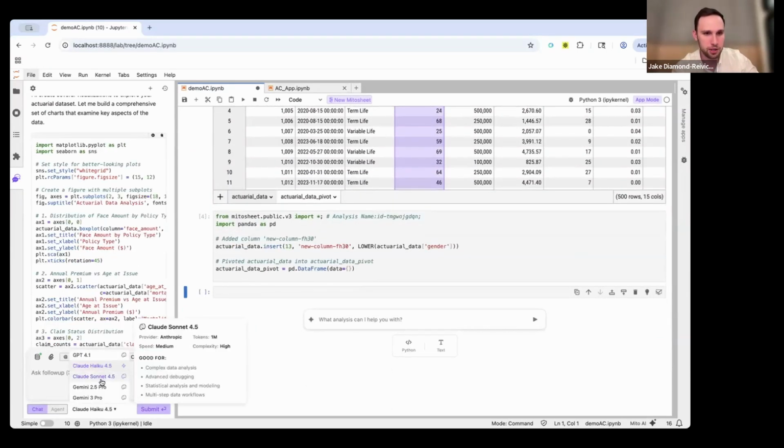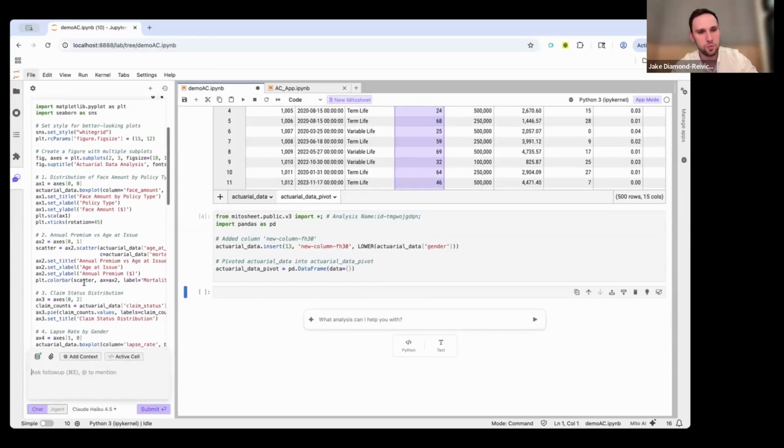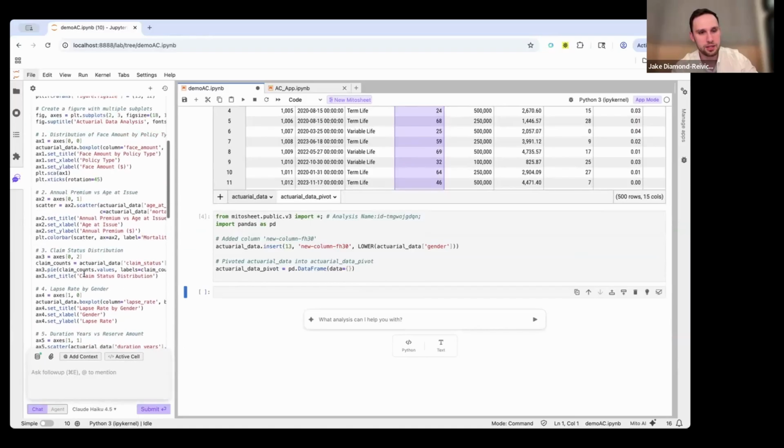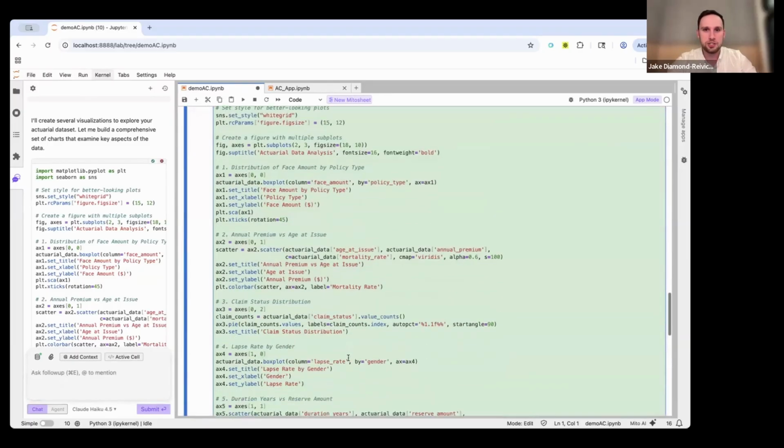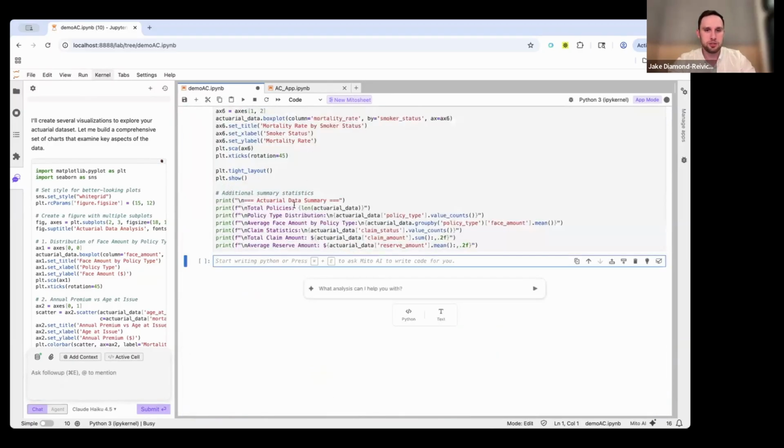If I come down here, I can see all the different models I can choose between. Claude Haiku is our fastest model. One thing you can do is you can attach your own model if you want. So a lot of enterprises we work with, they don't want to use these out of the box Claude or Gemini or ChatGPT models. They want to use either something open source or something local or something they built in house or an enterprise account they have with ChatGPT. So as long as you have an API key, you can connect it to the tool, and now the tool's running fully through your AI systems or your model instead of ours. And I'll apply this to the cell now and run it.